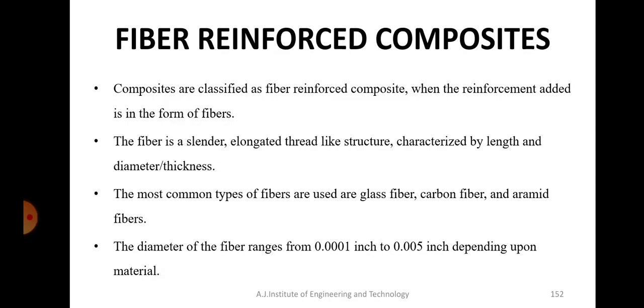A fiber is a thin, slender, elongated thread-like structure characterized by its length and diameter. These are the long strands which usually have very thin diameter, and the length is considerably more. The most common types of fibers used are glass fibers, carbon fibers, and aramid fibers. These are the materials which are generally used in the form of fibers.